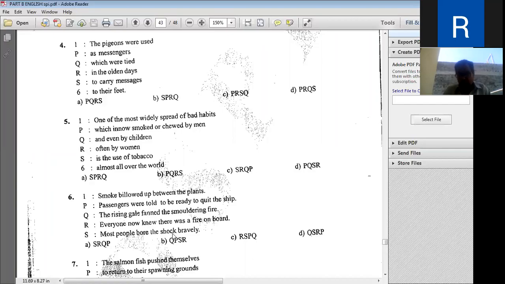So the correct order, look at here. Smoke billowed up between the plants. The rising gale fanned the smoldering fire.